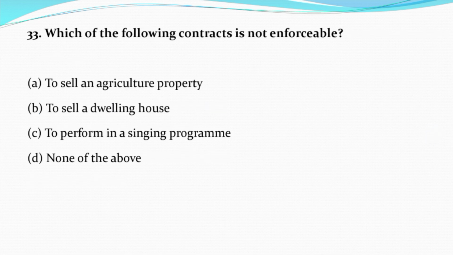Now question number 33. Which of the following contracts is not enforceable? Option A, to sell an agriculture property. Option B, to sell a dwelling house. Option C, to perform in a singing program. Option D, none of the above. And the correct answer is option C, to perform a singing program, because it is depending upon personal qualification or volition.